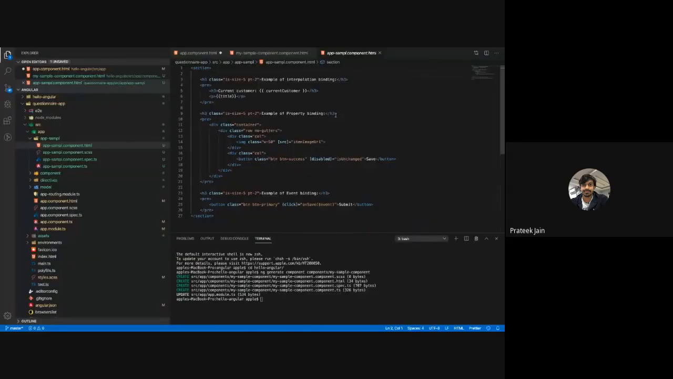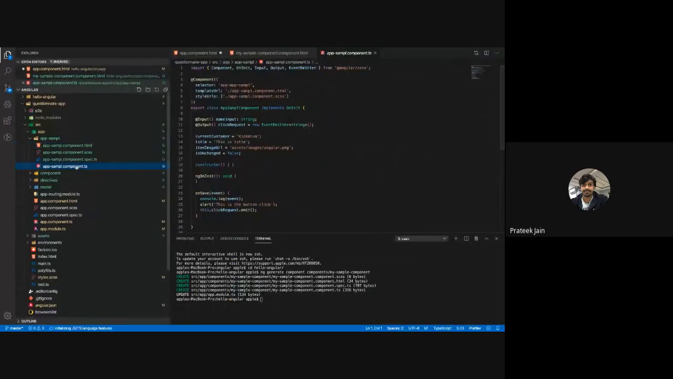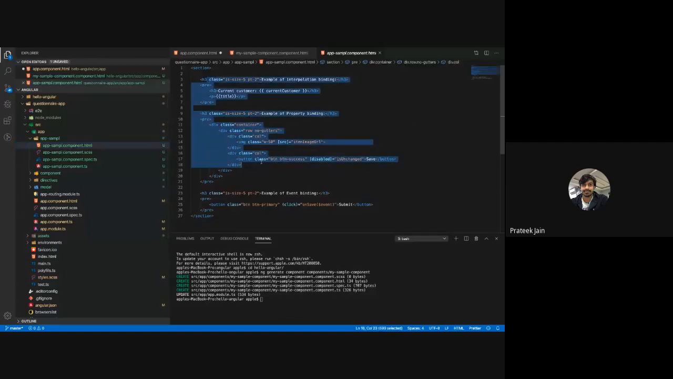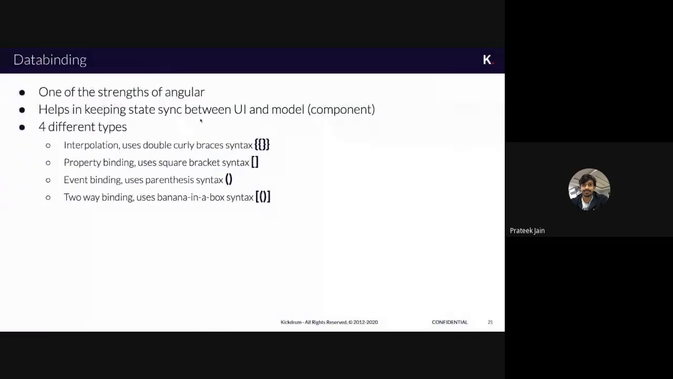When we say UI, that is our HTML, and the component is my TS file. What we are seeing right now is how the data which is written in my component can be used to render something on my HTML page. This is a general scenario which you will face many times, where you have some dynamic data and you want to show it on the front end side. That is what I'm going to show you. There can be four types of data binding. We will go one by one. The four types are interpolation, property binding, event binding, and two-way data binding.